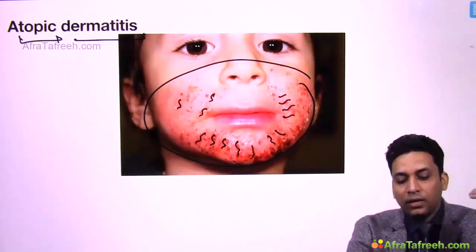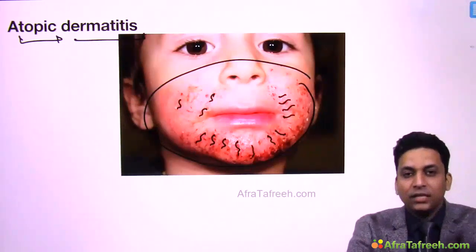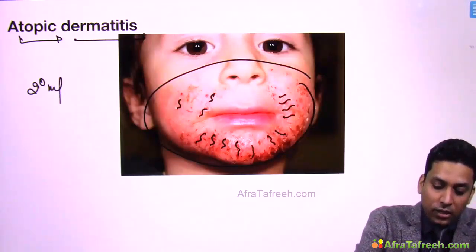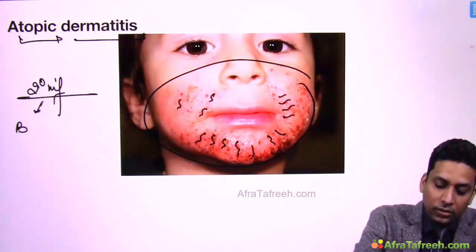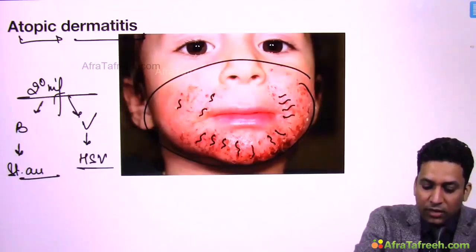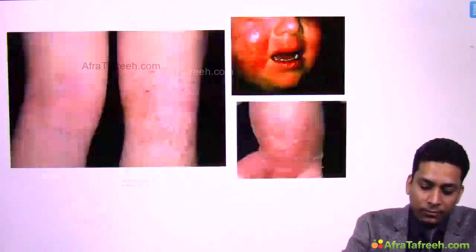If there is edema and erythema, then steroids are also required, and because of these cracks and the breach in the skin, there is chances of secondary infection. So if secondary infection occurs, it is generally bacterial, generally caused by Staph aureus, but sometimes it can be viral also, generally caused by herpes simplex virus. And when there is viral infection, we call it eczema herpeticum, I told you.